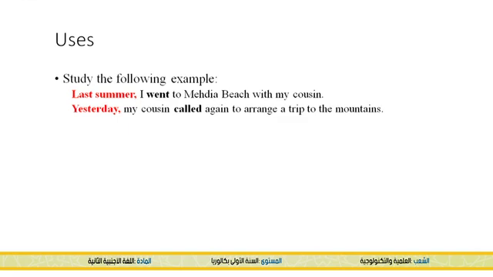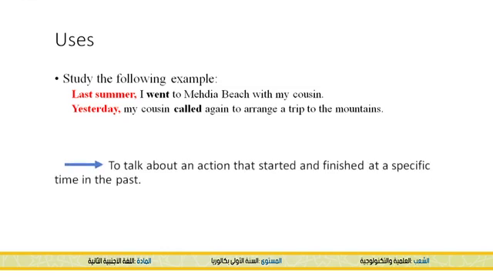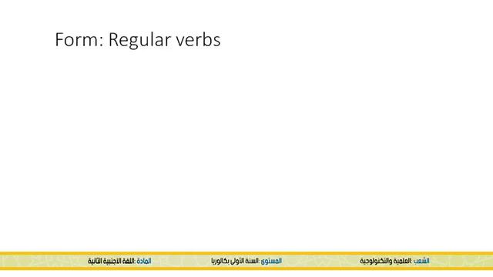So we talk about last summer, I went to Media Beach with my cousin. So it was last summer. So the action started and finished in the past. Yesterday, my cousin called again. So he called yesterday. So the action started and finished in the past. So we use it to talk about an action that started and finished at a specific time in the past. That's the main use of the simple past.